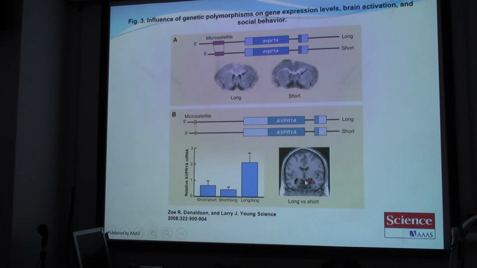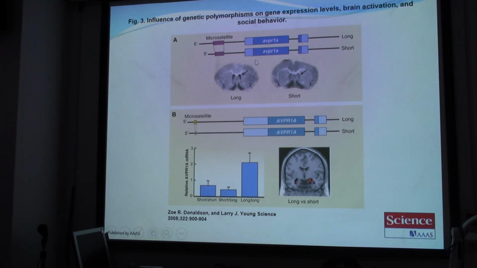The long form and the short form have different positions of gene expression in the brain, meaning that these receptors would have a different relationship to control the action of arginine vasopressin in discrete brain regions or in different brain regions.